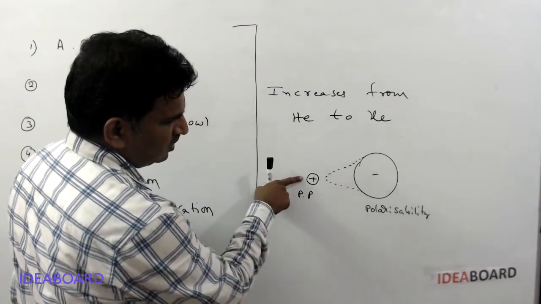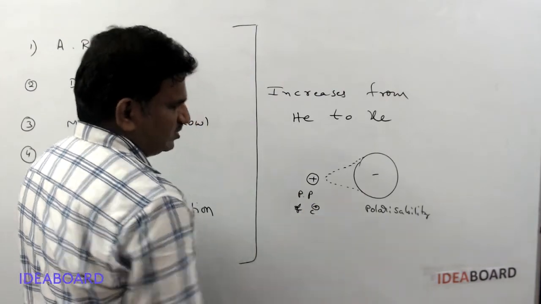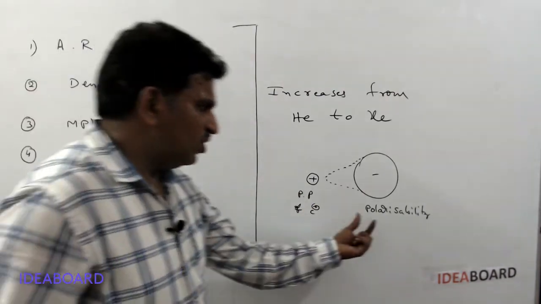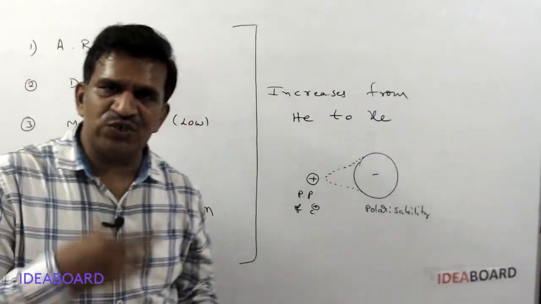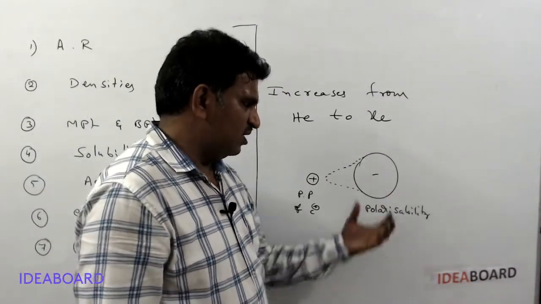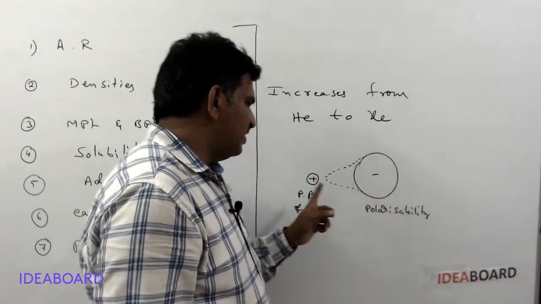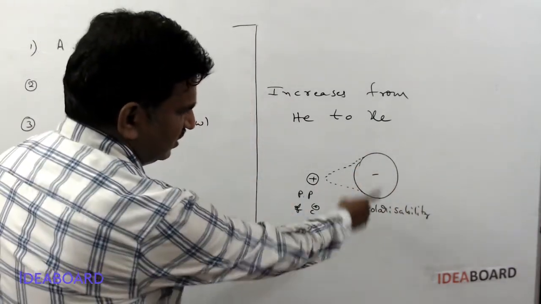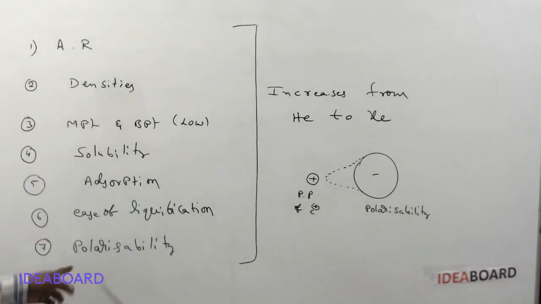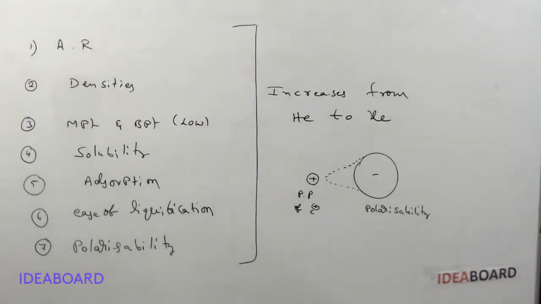Pp means polarizing power of cation. Polarizability means it is getting distorted. The ability of an anion to be distorted by a cation is called polarizability. Okay, the polarizability increases whenever the anion size increases.